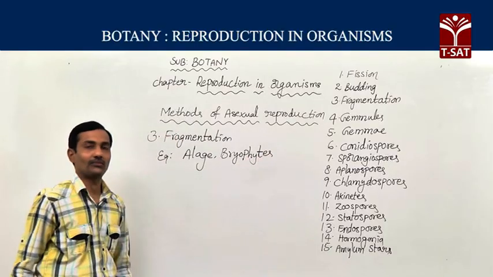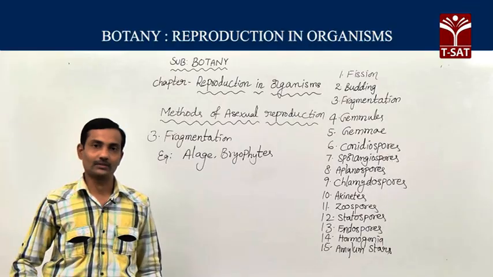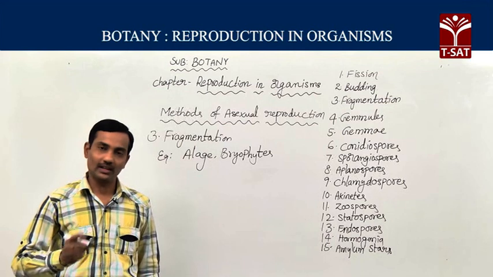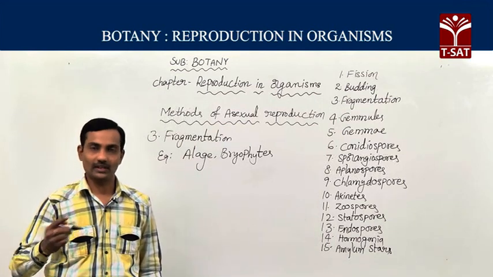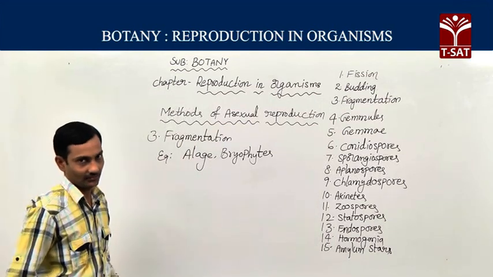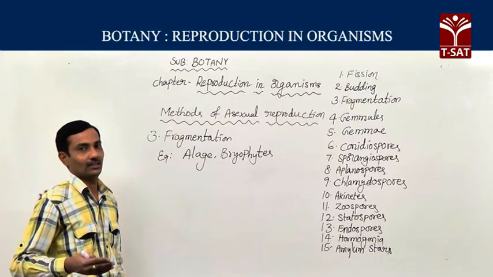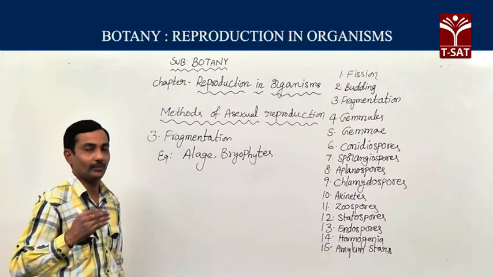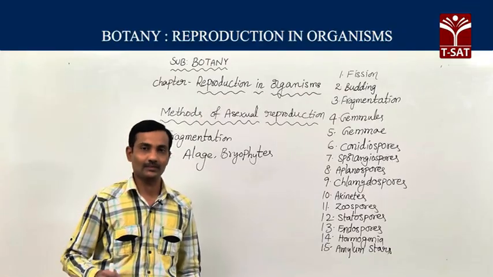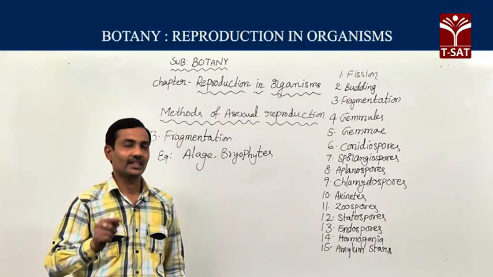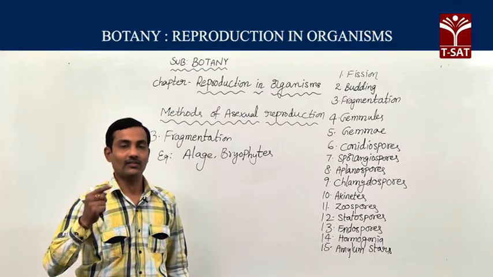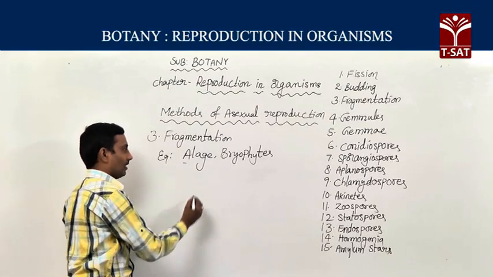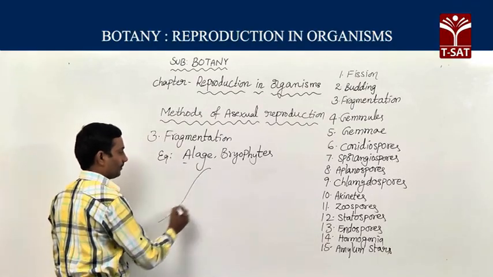In general, in the fragmentation method, because of big animals or environmental conditions, if the organism breaks into small fragments or pieces, each and every fragment develops into a new individual organism. For example, in the algae, in Spirogyra,